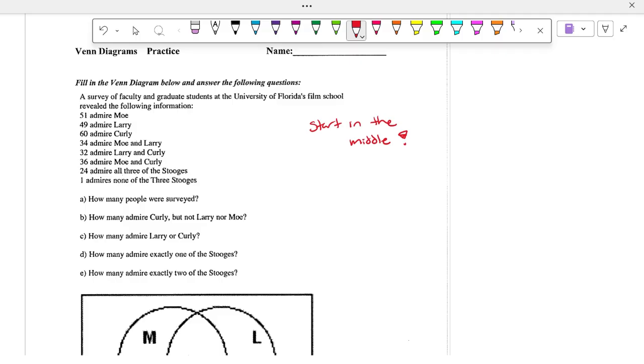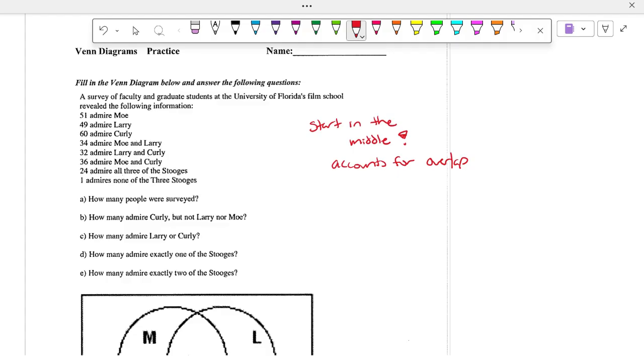So, guys, in probability, they're very specific. If they say just Mo, it's truly just Mo. They're saying that 51 people total like Mo. So that can include the people that like Mo and Curly, Mo and Larry, or all 3 of them. That's why we start in the middle, because it accounts for overlap. So you always start in the middle and work your way out.